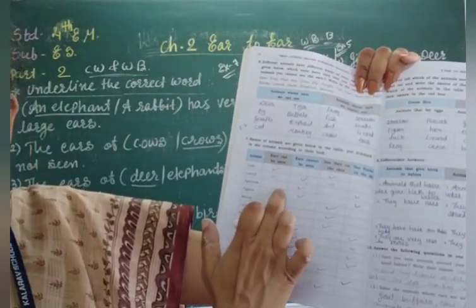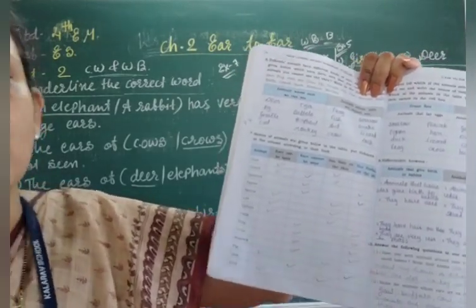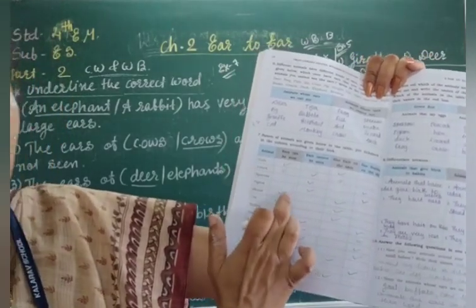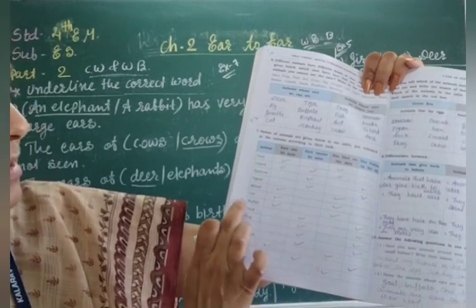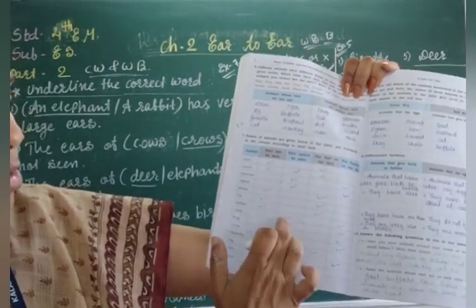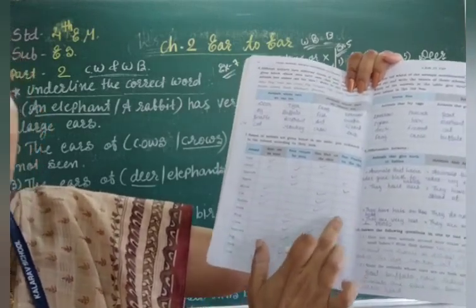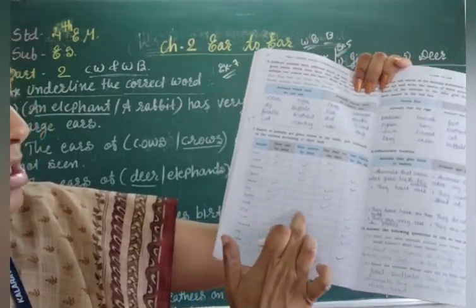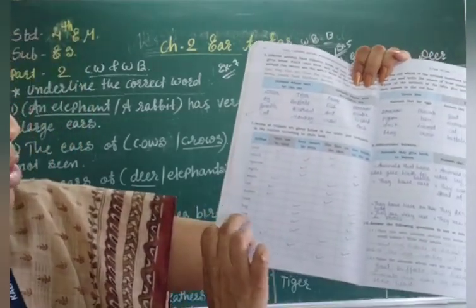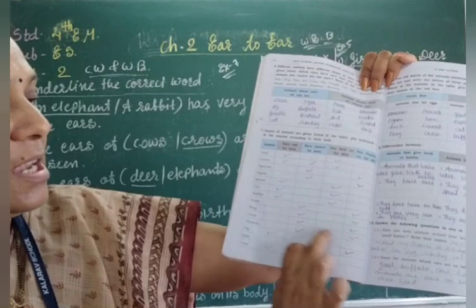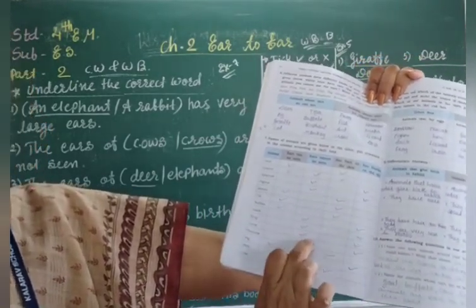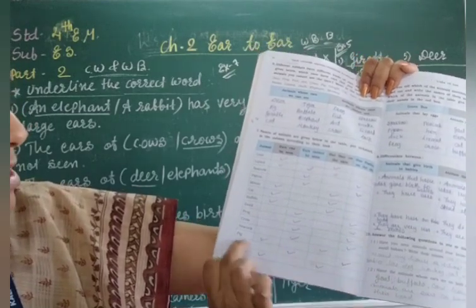Mouse has the ear visible and the hair on the body, so we have to tick on the two columns. Cat also has ear and hair. Buffalo also has ear and hair. Dog, don't see the ear, and feather on the body. Frog, don't see the ear only, they don't have the feather, right? Now crow, we cannot see the ear, and the feather on the body, right? Peacock, we cannot see the ears, and feather on the body.